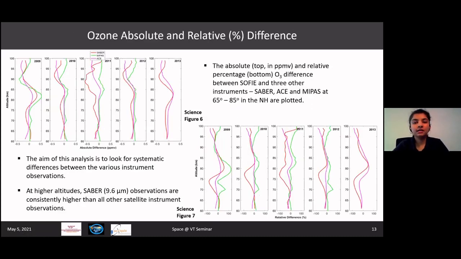To explain this in a little more detail, here are plots for the ozone absolute and relative, that is percentage, differences. This plot here, the science figure 6, is the absolute difference in ppmv. And as we can see, consistently SABRE measurements are higher, especially in the altitude range of around 70 to 80 kilometers. Similarly, the same result has been plotted in relative difference, and it can also be seen here that SABRE measurements are consistently higher for all years.